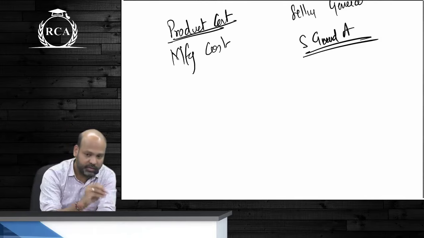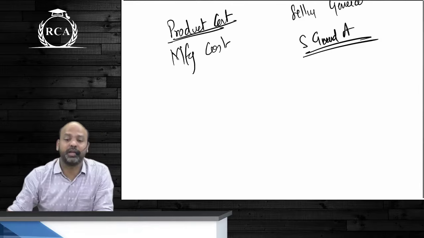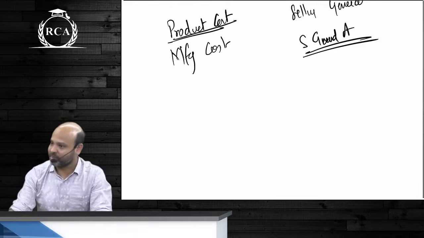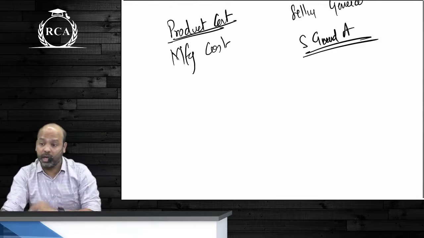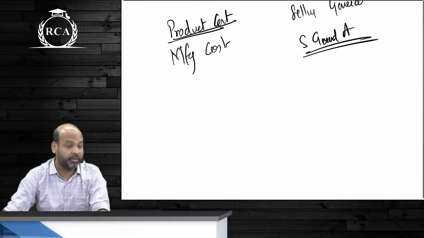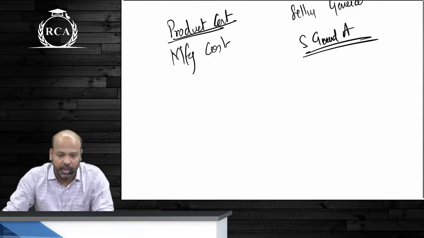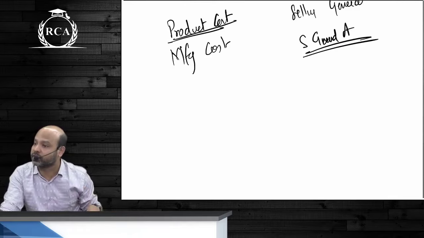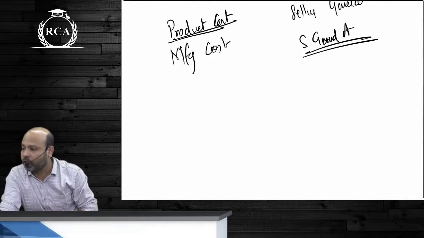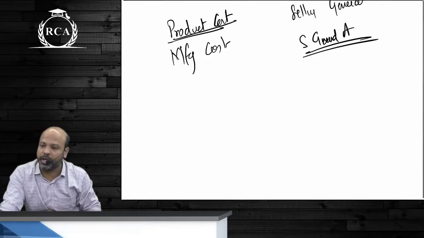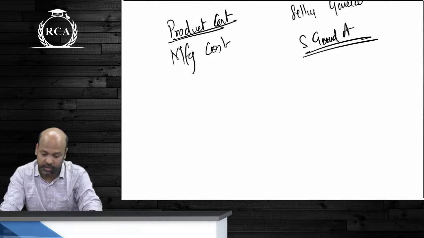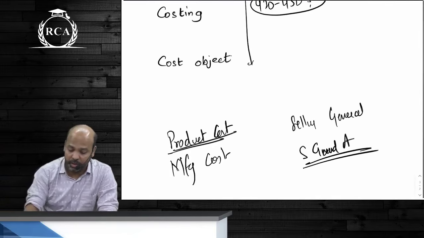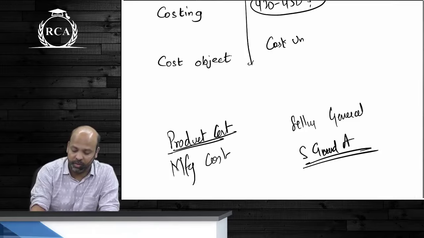There are few expenses that are directly related. There are few expenses that are commonly incurred, guys, for multiple products. Costing is more about identifying how you are allocating those common expenses among the different products that you are manufacturing. Directly related expenses, no one will have a problem identifying for which product you are incurring the cost. The problem will only be in common expenses being incurred for multiple products. Are we all clear about this? Do you understand the importance of costing, guys? Now, there is something called cost unit. What do you understand by cost unit?